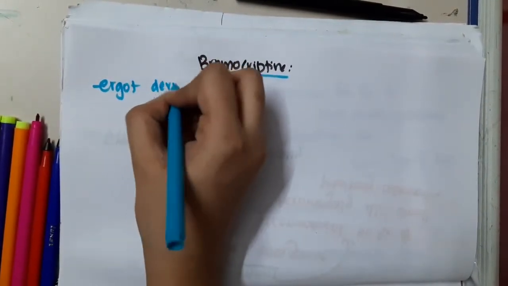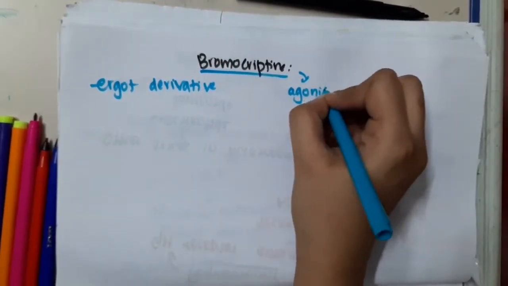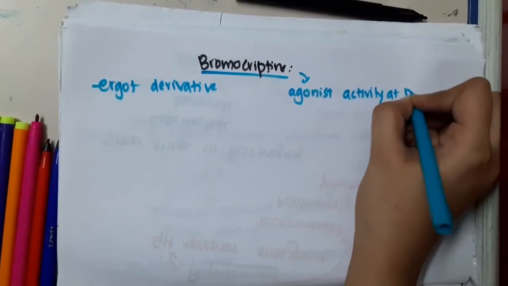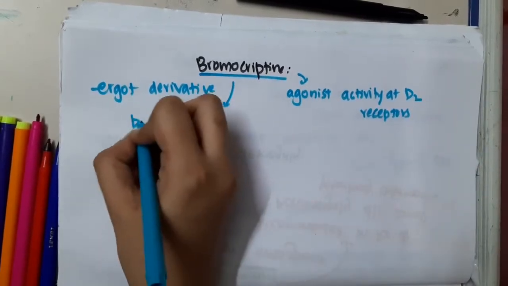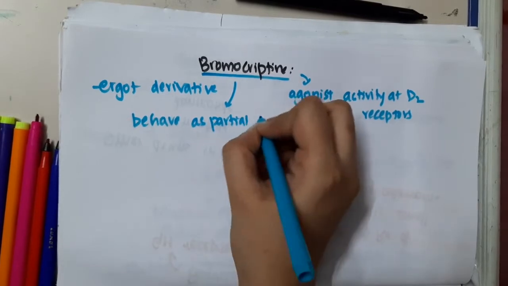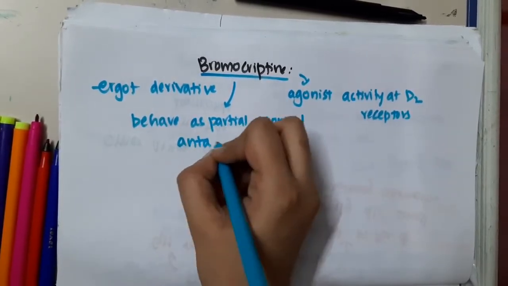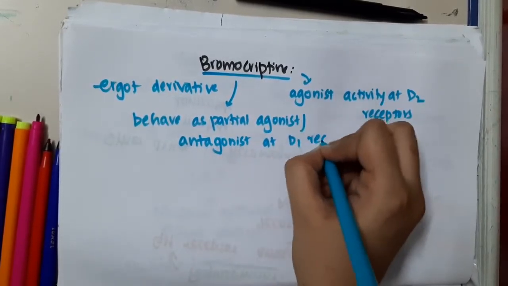What is bromocryptine? Bromocryptine is an ergot derivative. It has agonist activity at D2 receptors, and it behaves as a partial agonist or antagonist at D1 receptors.